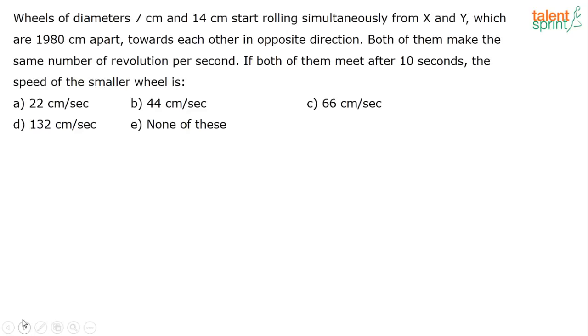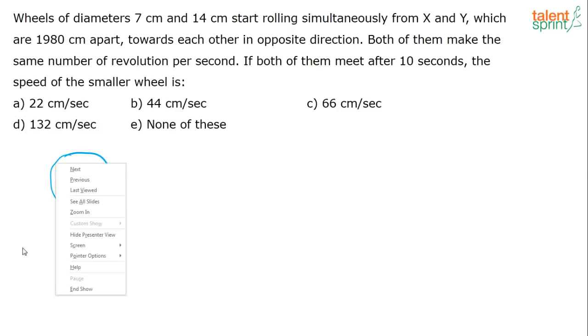The first thing you have to understand in this question is what is given. Wheels of diameters 7 cm and 14 cm start rolling simultaneously from X to Y, and both of them make the same number of revolutions per second. Now, what is one revolution? The wheel is in the form of a circle. Let's start from this point, which we take as A.